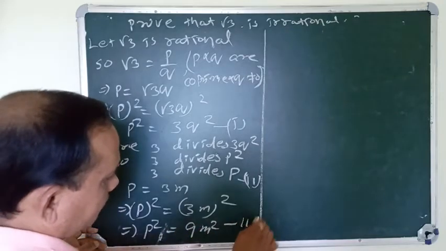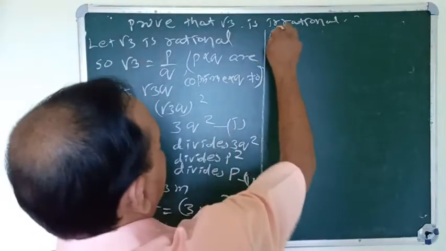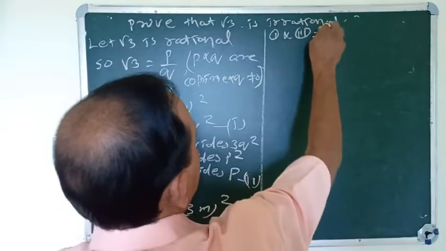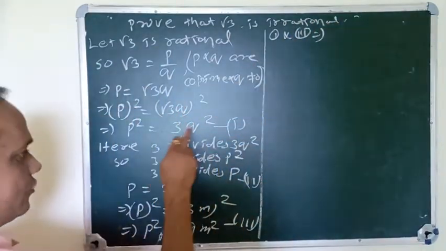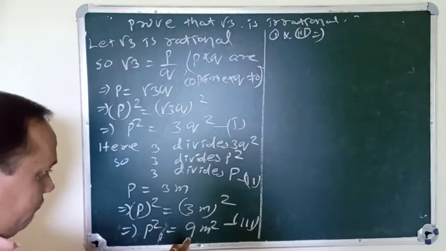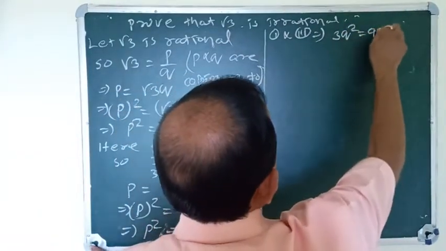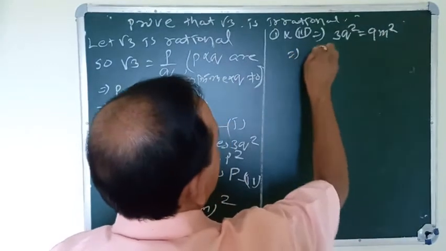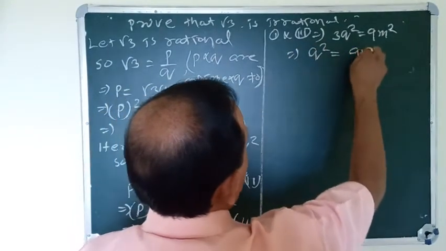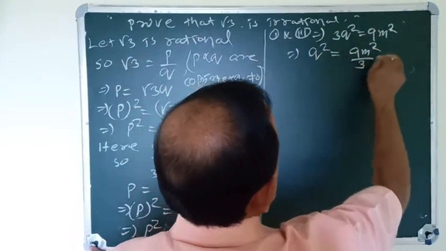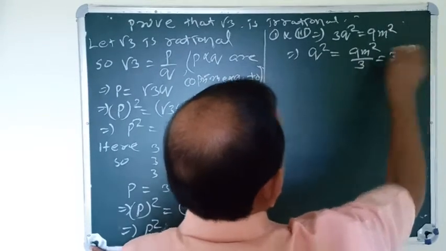First and third imply: p square equals 3q square and p square equals 9m square. So 3q square equals 9m square. This implies q square equals 9m square by 3, which equals 3m square.